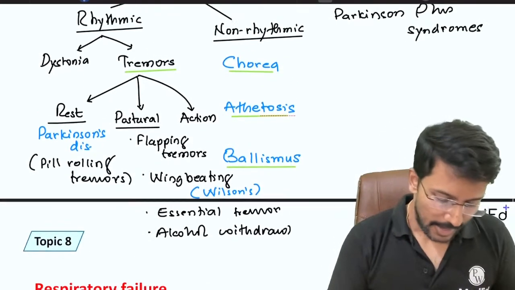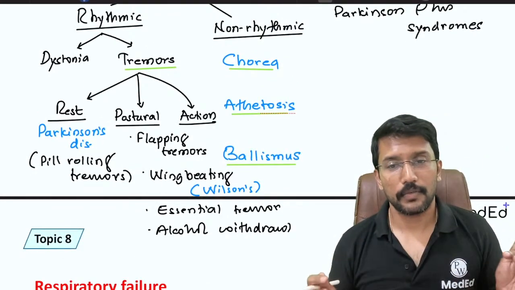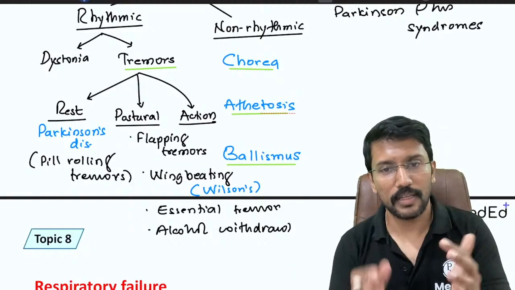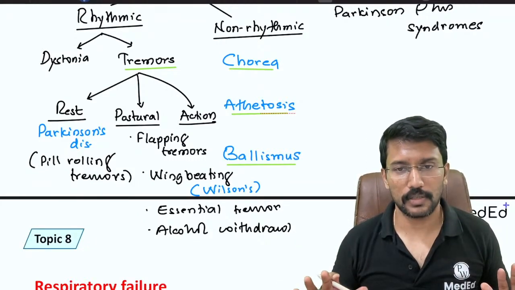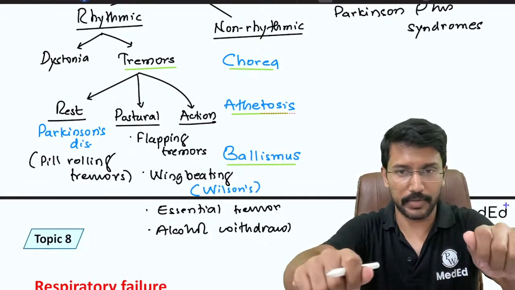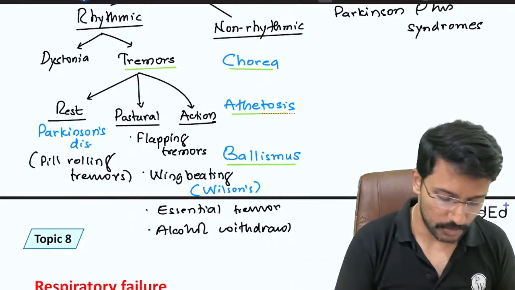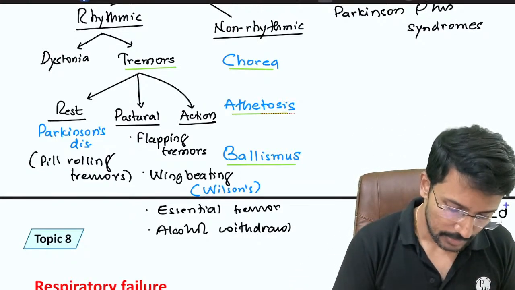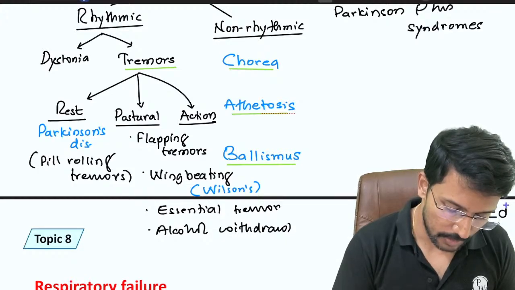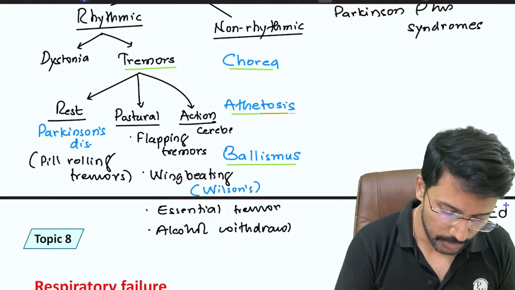Okay. The action tremor is the tremor where we do an intentional action, only then the tremor comes. At rest, it is not there. When you hold the limb against gravity, it is not there. Only when you do some intentional action, we see that. So that is why it is also called intention tremor. That is seen when you have a cerebellar dysfunction or you have a disorder of the cerebellum.